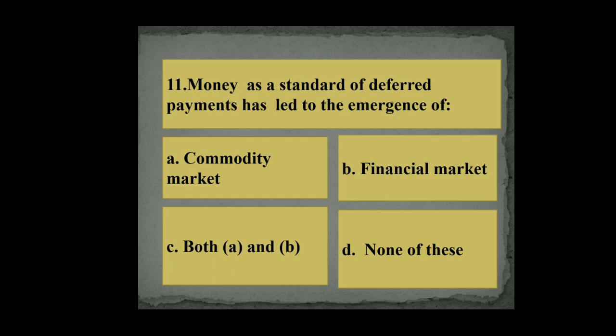Question number 11. Money as standard of deferred payment has led to the emergence of A. Commodity market, B. Financial market, C. Both A and B, D. None of these. So its right answer is financial market.